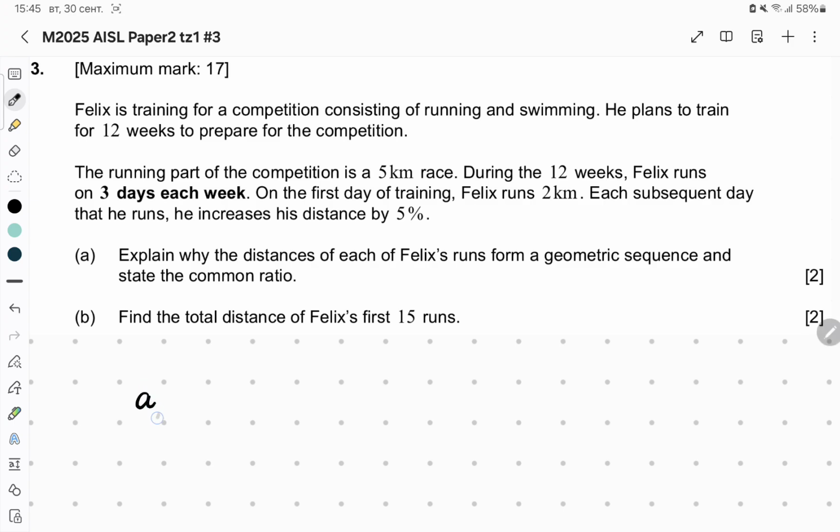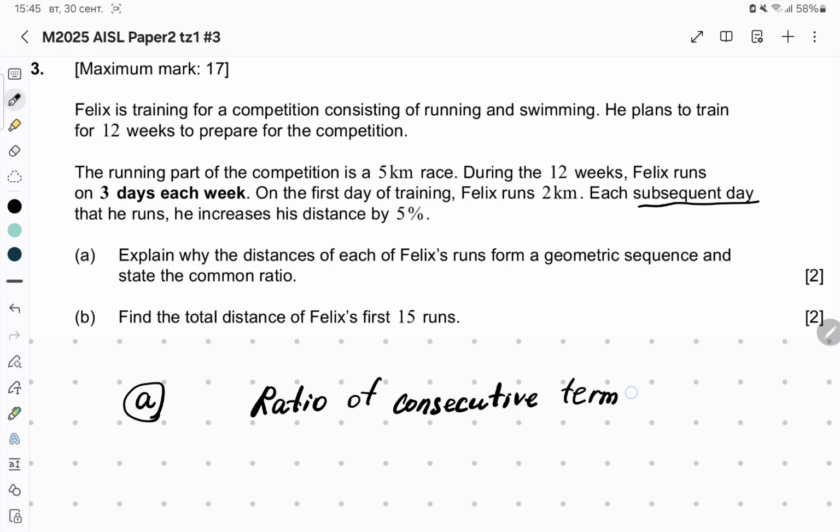Okay, part A. So why is this sequence geometric? If we have a look at the last sentence, you see that each subsequent day he runs, he increases his distance by 5%. It means that the ratio of consecutive terms is constant.